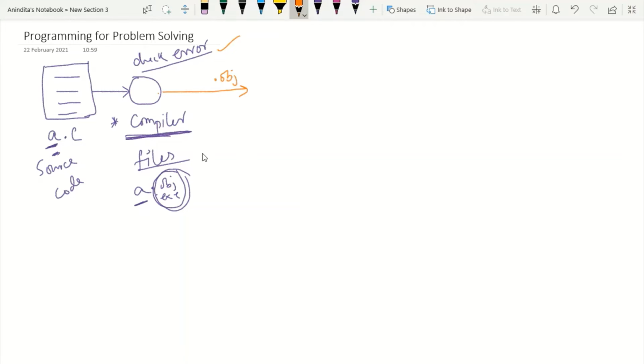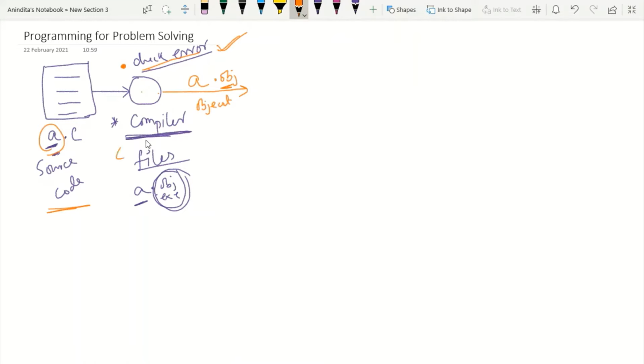Just write it down: when source code is compiled by the C compiler, the first step is that the compiler checks for errors. If no error is found, then the C compiler generates a file with the same name as the source code, but the extension will be obj, and obj means object file.